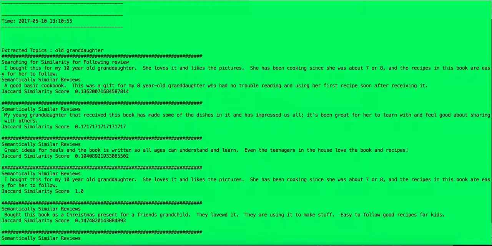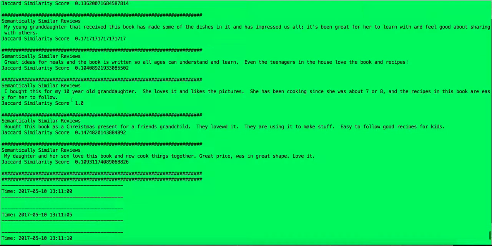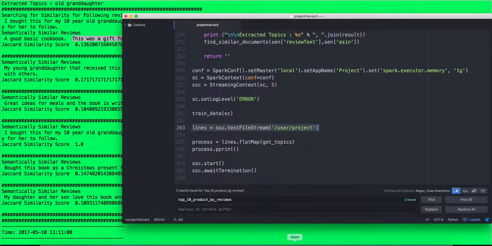And then it has gone through the second problem that we were trying to solve, which is to find similarity for the following review. So this is the original review, and we found that these are the other reviews that it has identified from its training data set, and these are the Jaccard similarity scores. And Naren, would you like to add more explanation on these? Code is here.